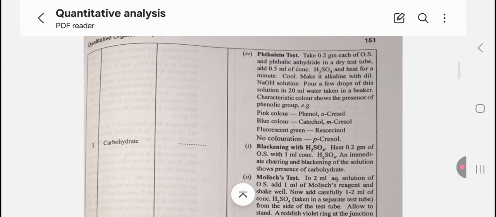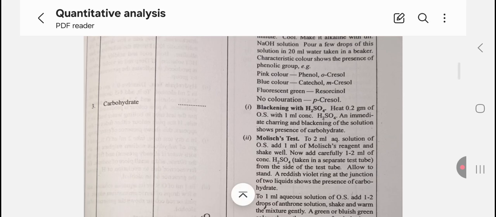Then the phthalein test. Take 0.2 gram of the organic substance and phthalic anhydride in a dry test tube, add 0.5 ml of concentrated H2SO4 and heat for a minute. Cool, make it alkaline with dilute NaOH solution. Pour a few drops of this solution in 20 ml water taken in a beaker. Characteristic colors show the presence of the phenolic group. Example: pink color phenol, blue color catechol, fluorescent green resorcinol, no coloration p-cresol.